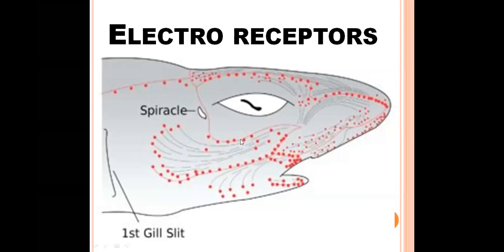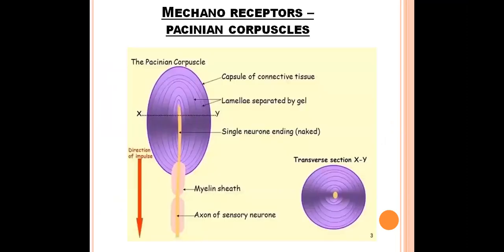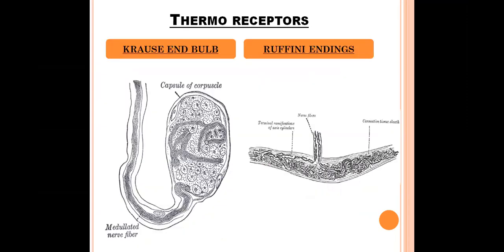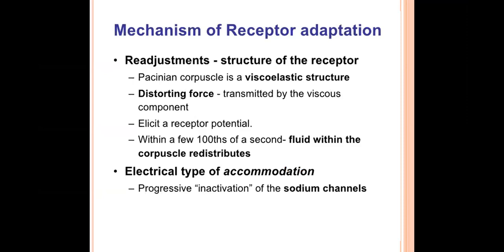These aquatic animals have a special type of receptors throughout their oral or facial area. Through these areas, they receive electrical impulses coming from the water. Through these electrical impulses, they know the information of prey organisms or predatory organisms. We will not go deep into electroreceptors, but let us see how the first three, mechanoreceptors, thermoreceptors, and chemoreceptors, adapt.